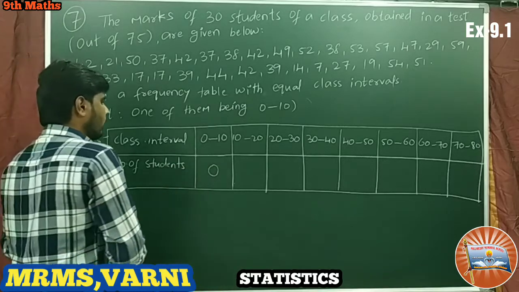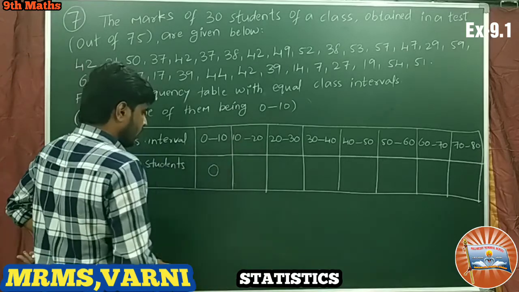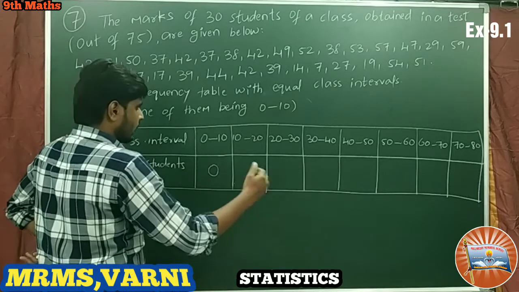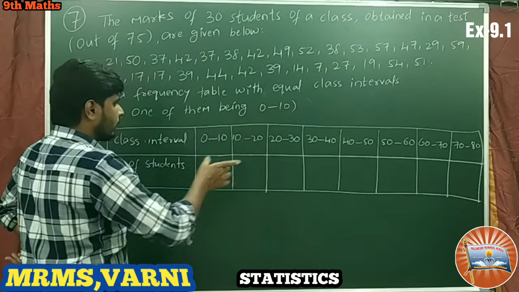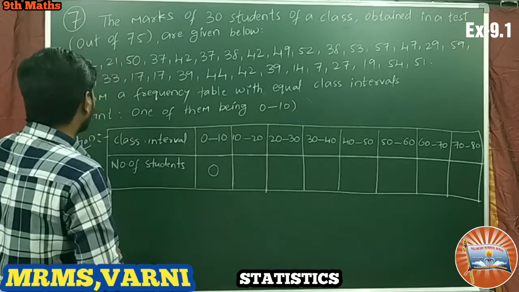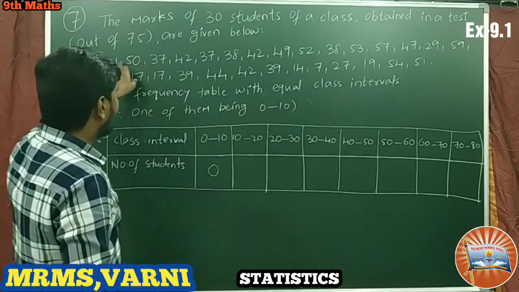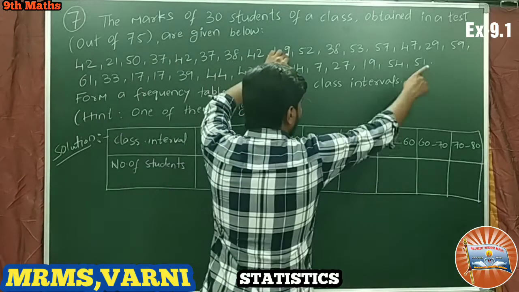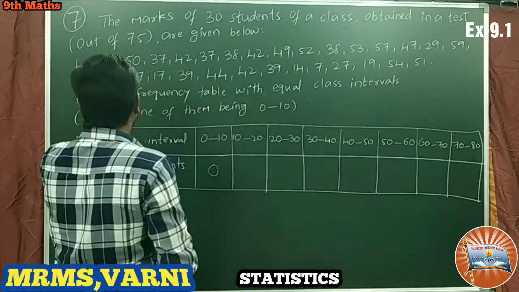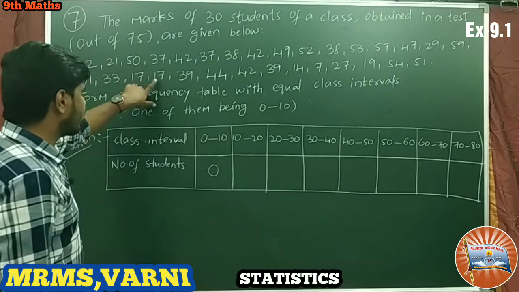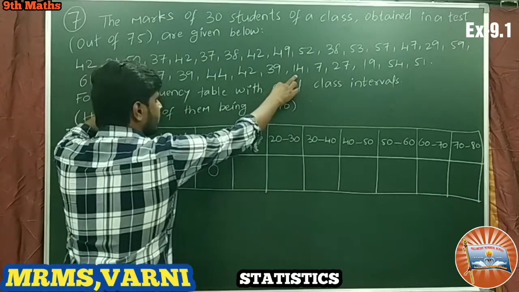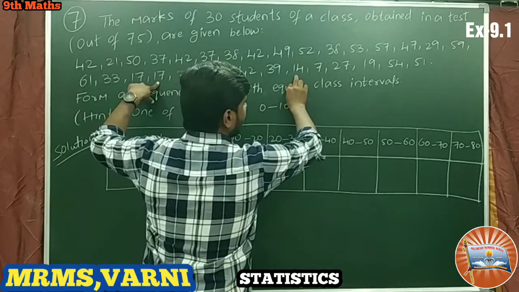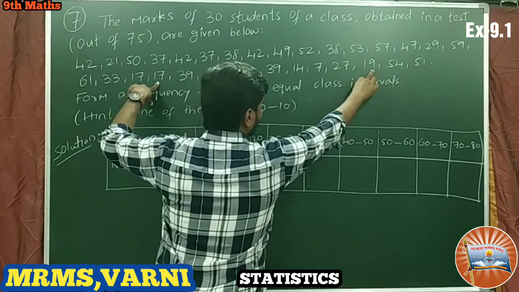Now we shall check 10 to 20. Between 10 and 20, how many students do we have? Here 17, 2 members, and this 14, 3 members, and 4.